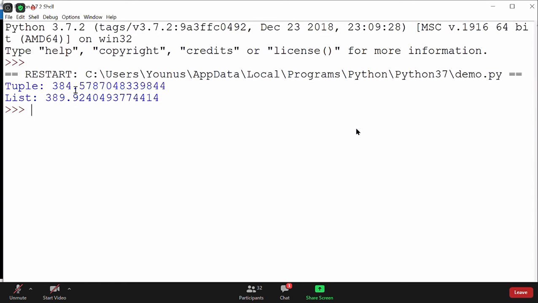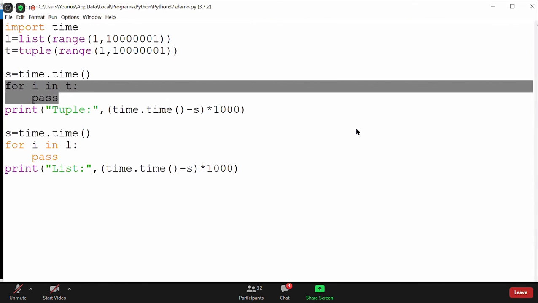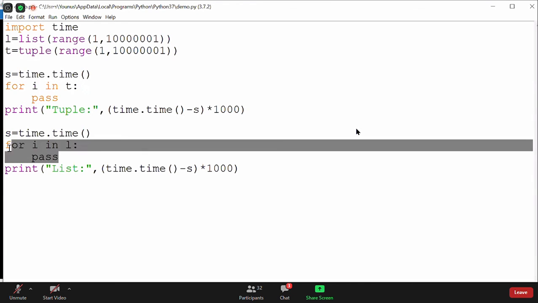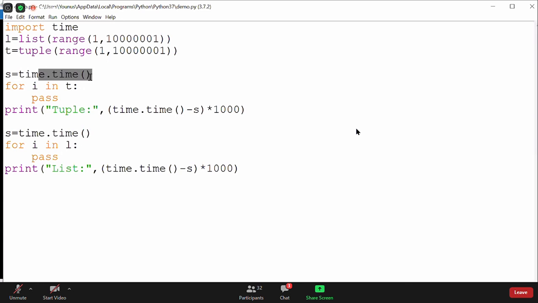So that's a very minor change here, but generally I'm just looping it, guys. If I perform some action, like adding all the elements of the list or all the elements of the tuple, then you can find the differences. But this is how you can check the differences. You can calculate the current time and subtract the starting time, so you get the elapsed time here. And the same thing you can do with this particular thing.